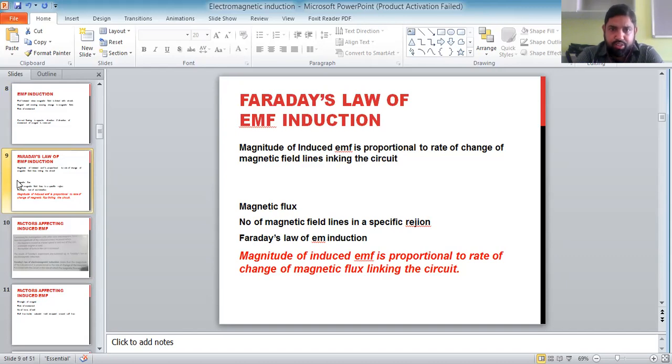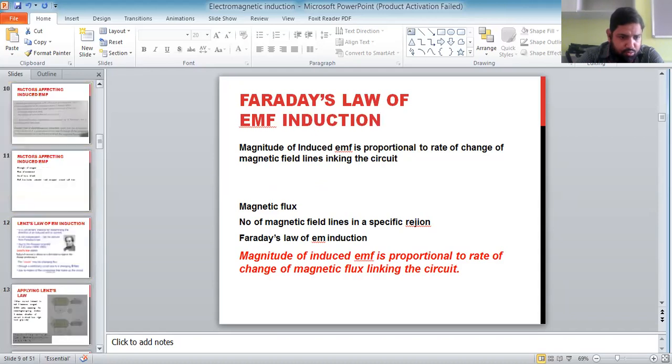Now this Faraday's law has a proper mathematical formulation also, but we will discuss just a general law here, that EMF induced will be proportional to rate of change of magnetic flux. So we are talking about the rate of change also, like speed matters here, and magnetic field should be linking with the circuit. And when you change the magnetic field, or magnetic field lines are cut against the coil, then EMF will be induced. So there are some ways in which EMF can be induced. I will show one slide for that too.